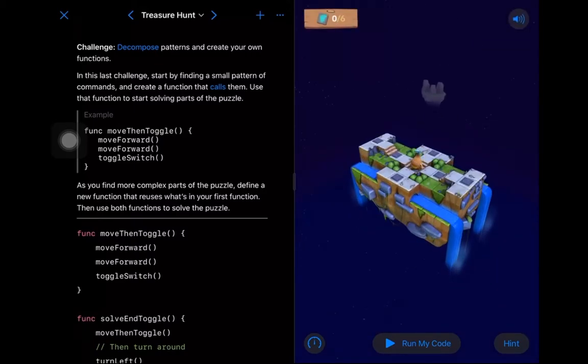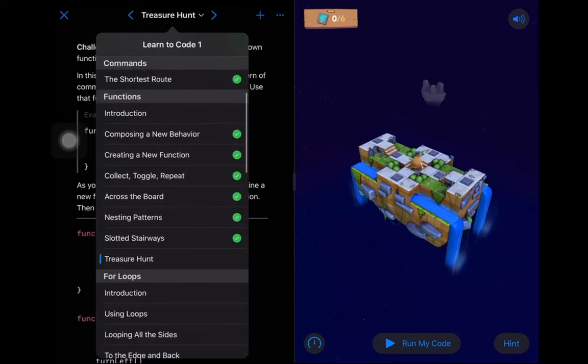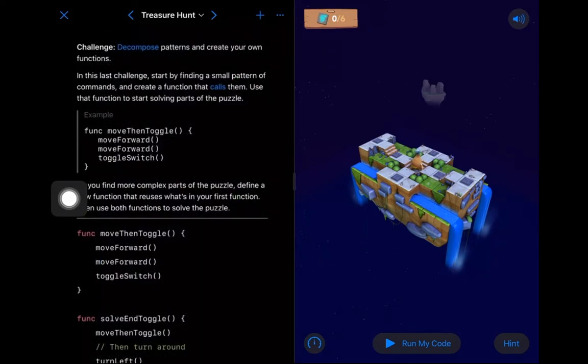Okay, so where we were last time, this was our homework. We were in the functions section here, and we got to this treasure hunt item at the end here. You can see that I don't have a green check next to it because I haven't completed it yet. And basically what we asked you to do was to try and complete this particular puzzle using a couple functions, and we had to write them ourselves.